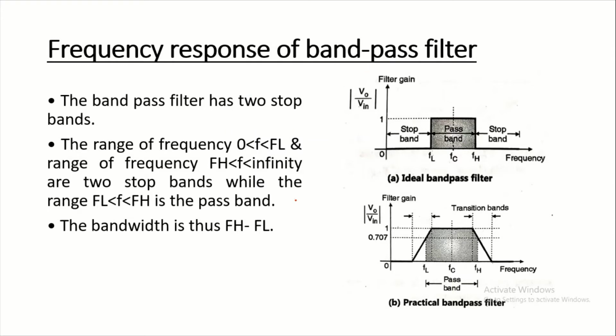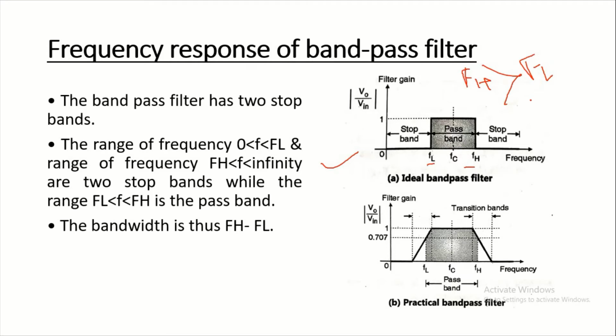Figure A shows the frequency response of a band pass filter. Its pass band extends between the two cutoff frequencies FL and FH, with FH greater than FL.